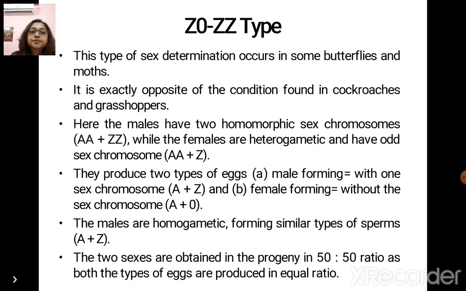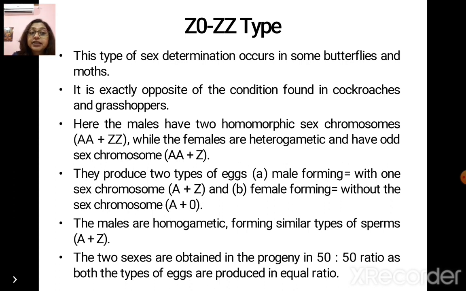Coming to the next pattern, the Z0-ZZ type. This type of sex determination occurs in some butterflies and moths. It is exactly opposite to the condition found in cockroaches and grasshoppers. Here the males have two homomorphic sex chromosomes, ZZ, while the females are heterogametic and have odd sex chromosomes. They produce two types of eggs, male forming with one sex chromosome and female forming without the sex chromosome. The males are homogametic, forming similar types of sperms containing the Z. The two sexes are obtained in progeny ratio 50-50, as both types of eggs are produced in equal ratio.